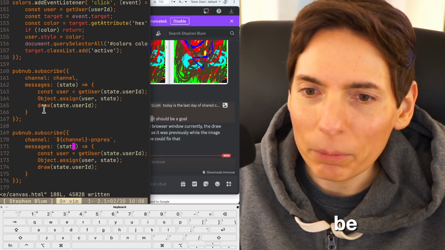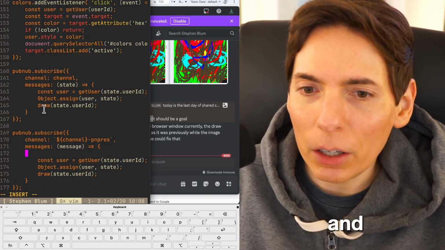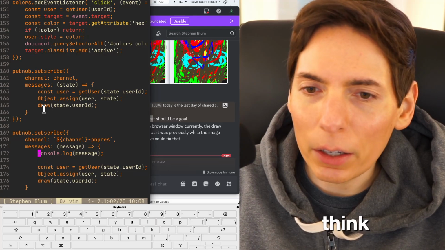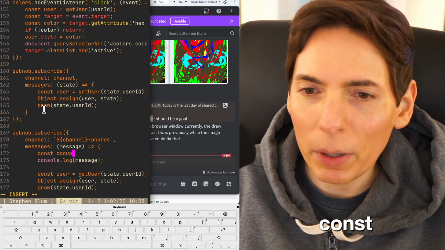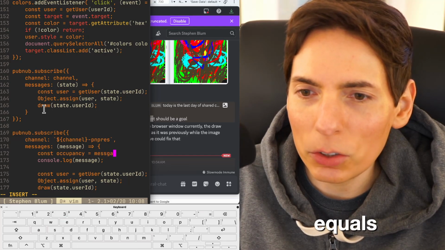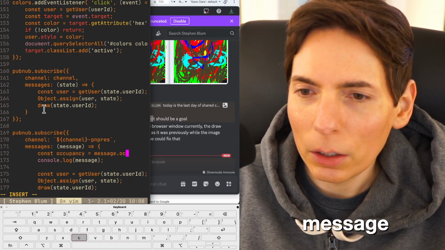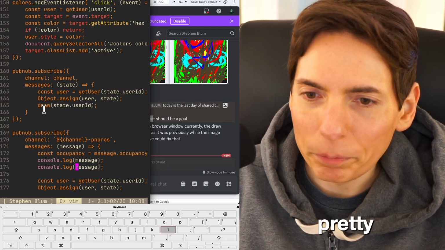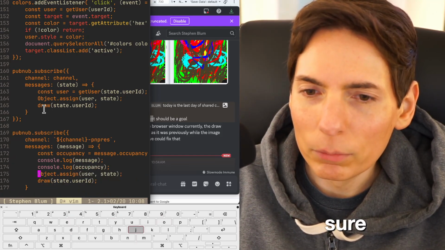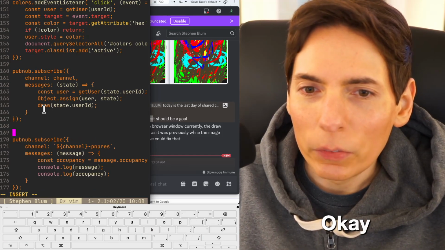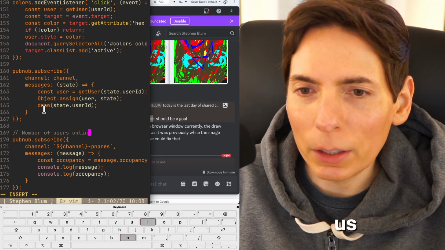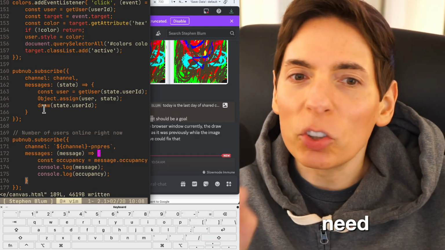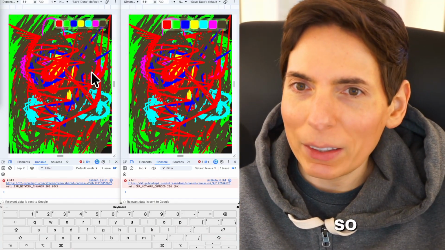Welcome in. This will be message, and then we're gonna console log this. Console.log message. I think it's occupancy. So const occupancy equals message.occupancy. I'm pretty sure. Okay, so this is the number of users online right now. And then we need to add some display up to it, something that goes on here.